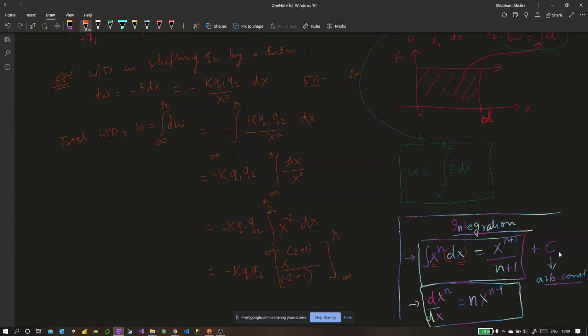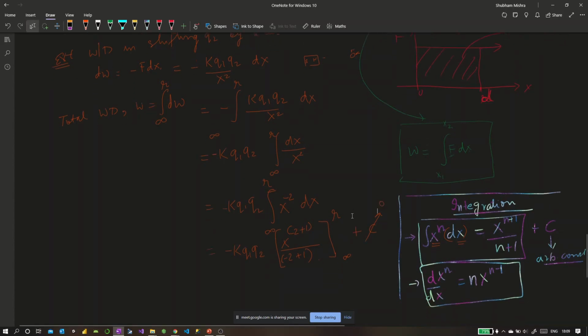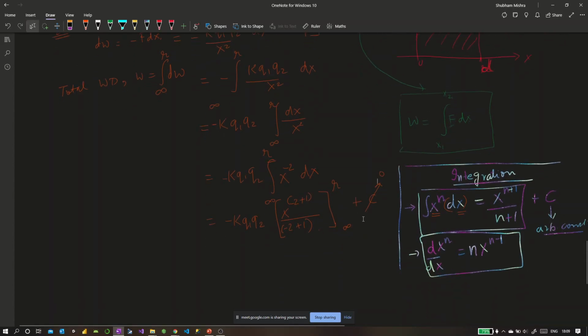I can also write a plus c, so let's write that, and then assume that this is 0. A constant could be 0 also, right? We can assume it is 0 for now, or we can write it as well. Usually, when you have limits applied over integration, the constant is not there. That is another concept. So it would actually not be there. You see here, there were no limits, right? I'm sorry.